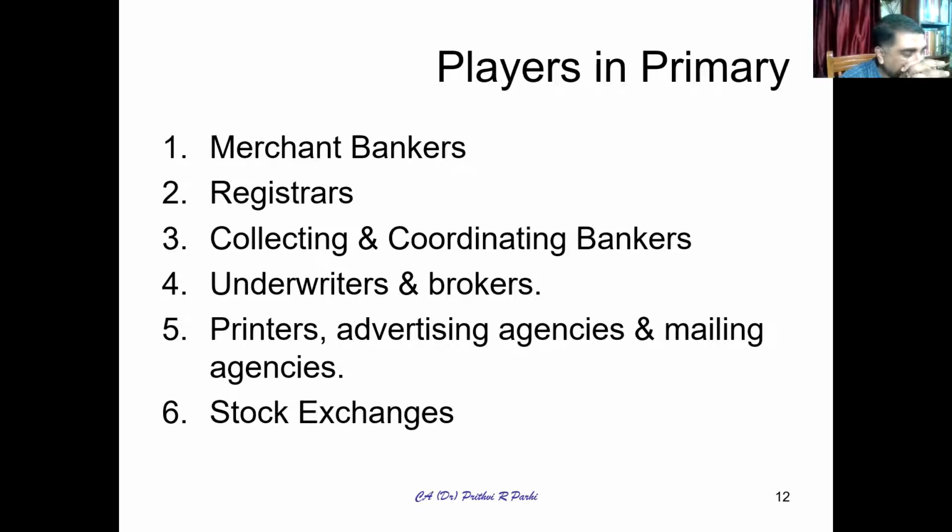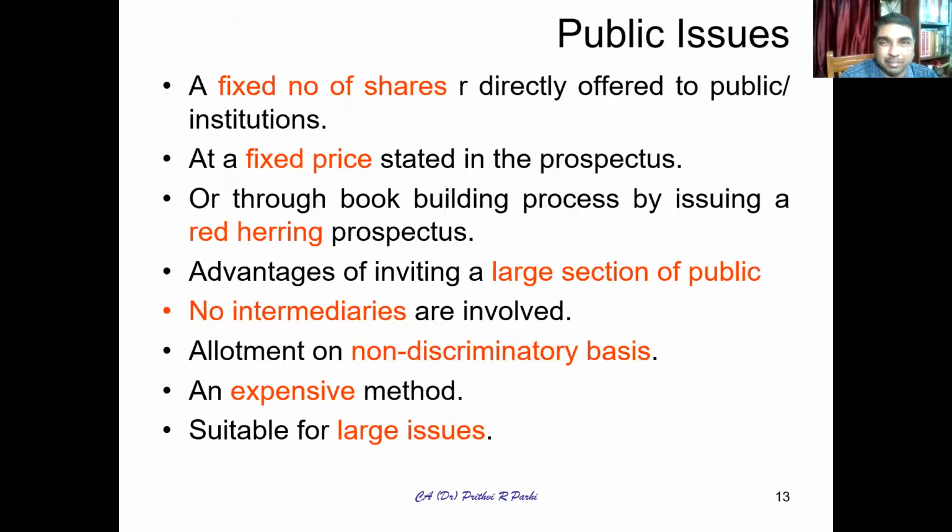But when primary issues are listed, the stock exchange comes into the picture. Most of the IPOs are listed. What is listed? The equity shares are listed on the stock exchange. So that is the role of the stock exchange. These are the players of the primary market.